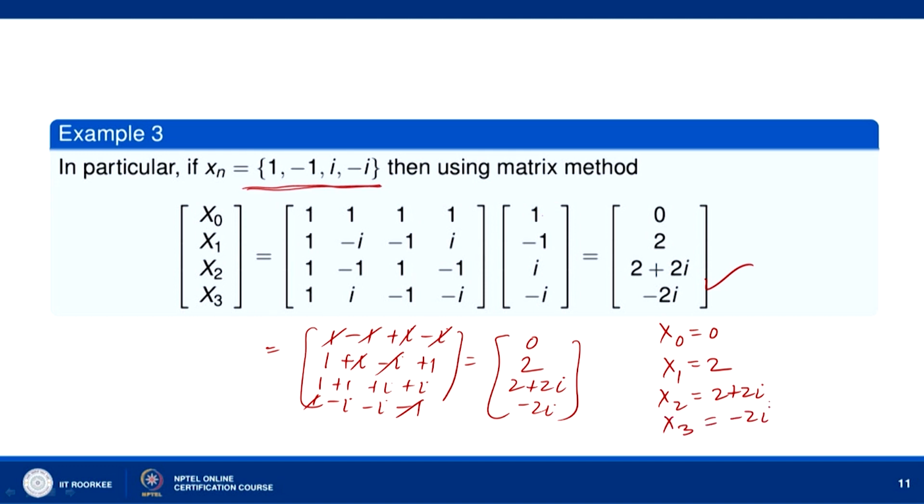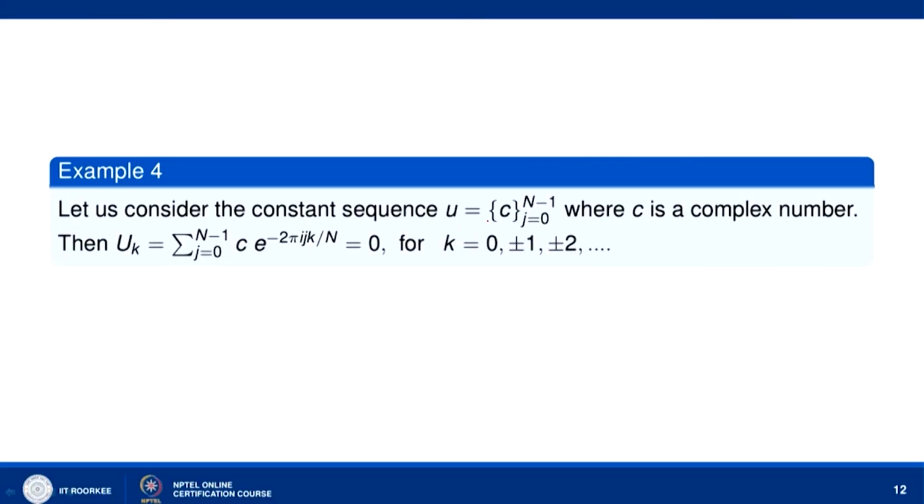So, we can get the frequency magnitudes when we know the time amplitudes. Let us consider the constant sequence. Suppose we are given the constant sequence u j, where u equal to c, j equal to 0 to n minus 1. We have taken u equal to u j, j equal to 0 to n minus 1 as the sequence. So, here we are given u j as c for all j.